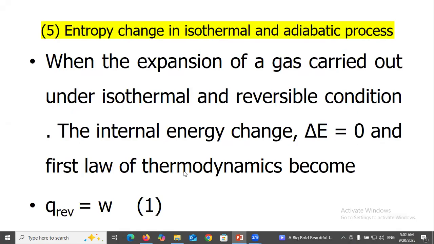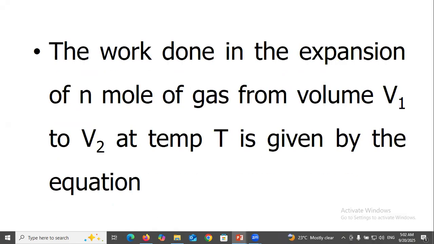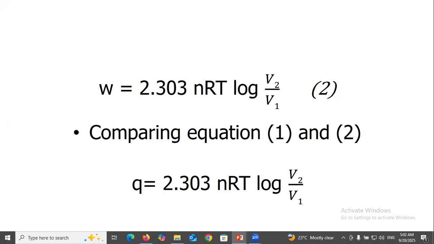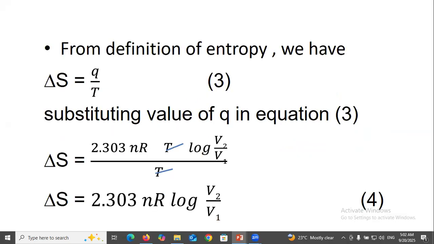Entropy change in isothermal and adiabatic processes. When the expansion of a gas is carried out under isothermal and reversible conditions, the internal energy change delta E equals 0 and the first law of thermodynamics becomes Q reversible equals W. The work done in the expansion of n moles of gas from volume V1 to V2 at temperature T is given by W equals 2.303 nRT log V2 over V1. Comparing equations 1 and 2, Q equals 2.303 nRT log V2 over V1.